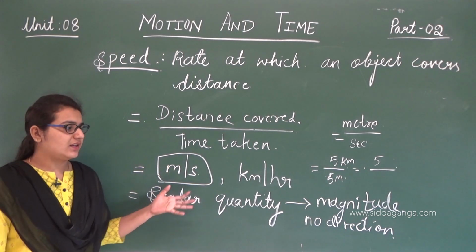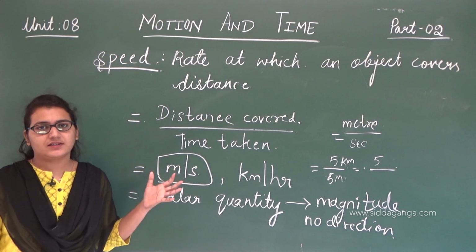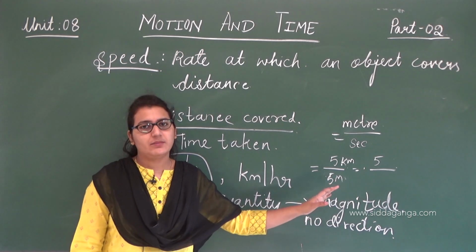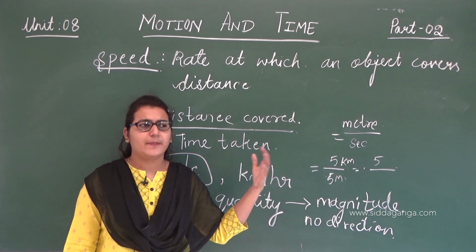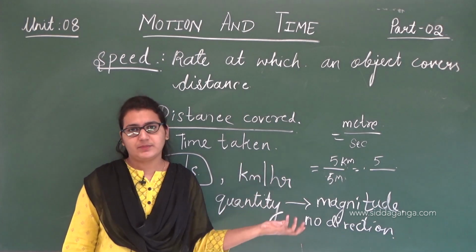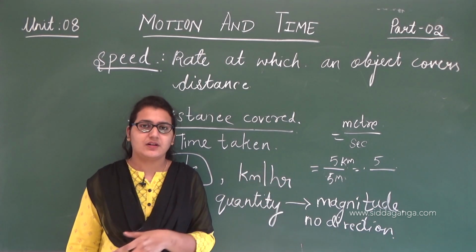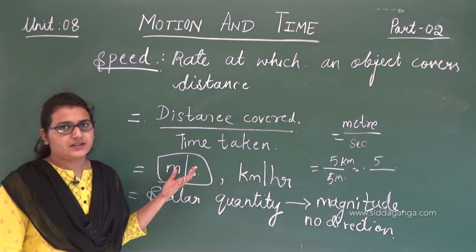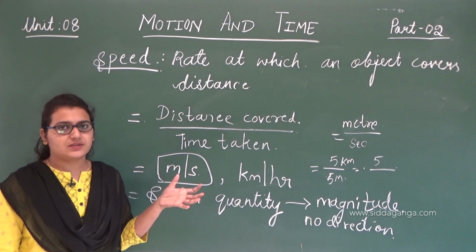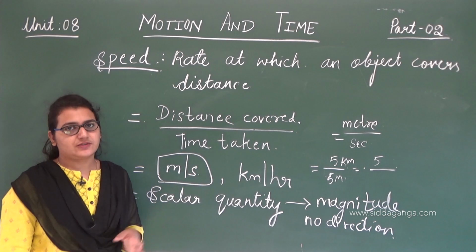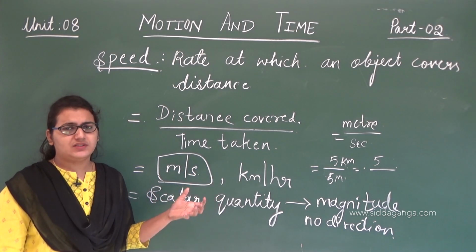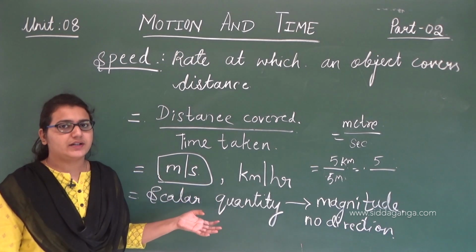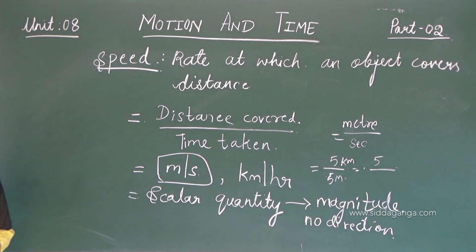About scalar and other quantities, you will study in your higher classes. For now, just know that speed is a scalar quantity, which means it needs only magnitude and no direction. Magnitude is, for example, the cycle has traveled 1 kilometer per 5 minutes, or kilometers per hour, or meters per second. This car has traveled 5 meters per second, like that. The value that we express is just the magnitude. It doesn't need any direction, in what direction the cycle has traveled. In speed we do not need that, we just need the magnitude. So that is a scalar quantity. So this is about speed.